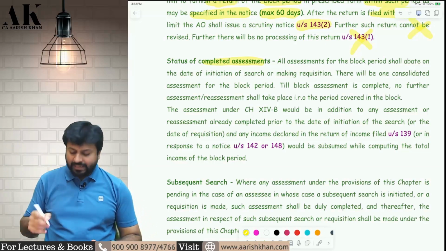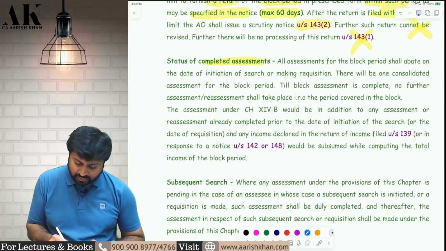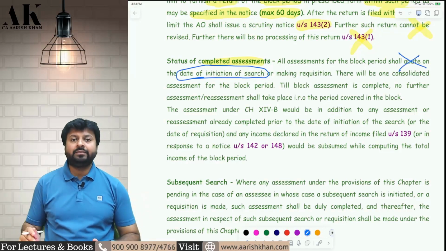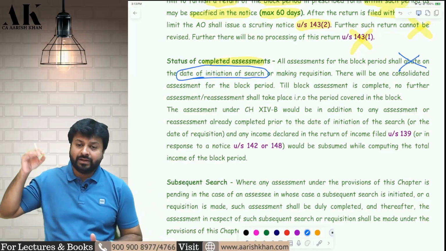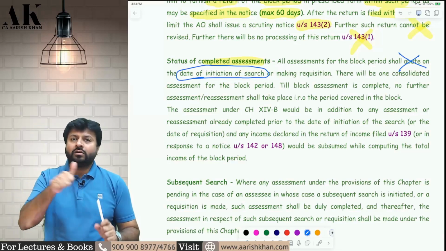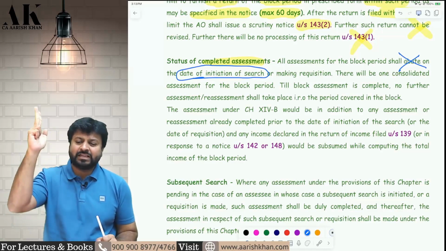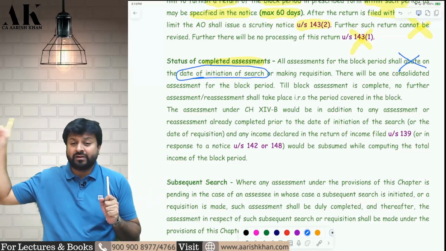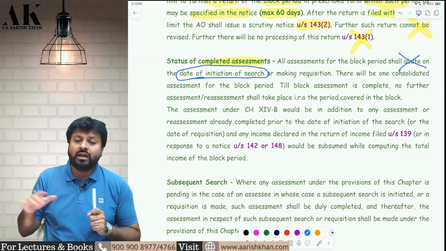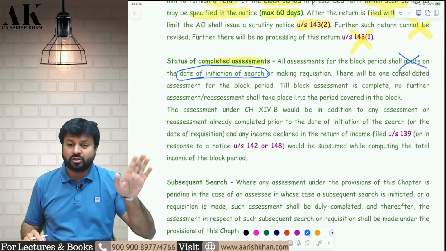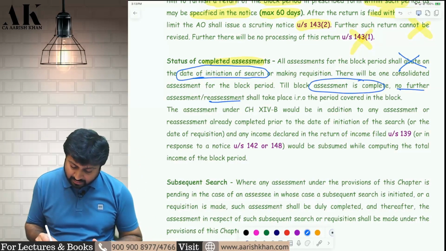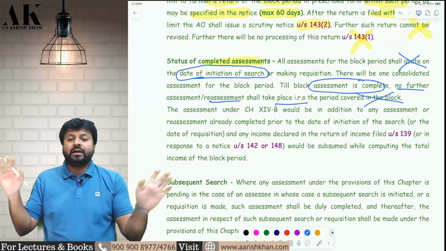So the law says that on the date of initiation of search, all the assessment shall abate. Abate means it will stop and the assessment will be done as per the new section, that is the block assessment. All your regular assessment, income escaping assessment, best judgment assessment, any kind of assessment which is already pending on the date of initiation of search will all abate, will all stop, and till the time block assessment is complete, no further assessment or reassessment shall take place under any other provision.